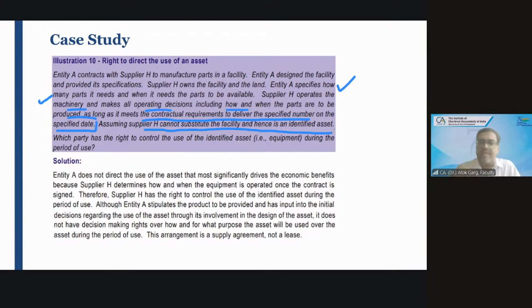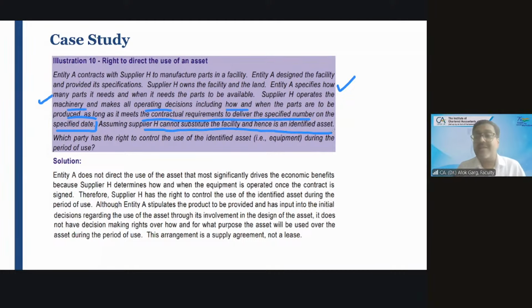And customer A has designed the facility. Probably customer A is the designer. Customer A also provided the specifications that what kind of parts it will be needing. And customer A is also talking about the quantity and the time when it is going to be available. Right? That is the expectation.